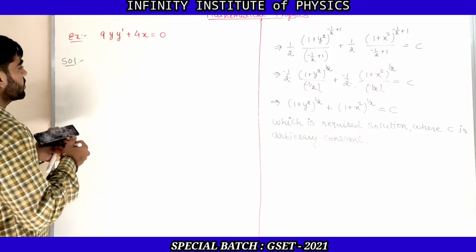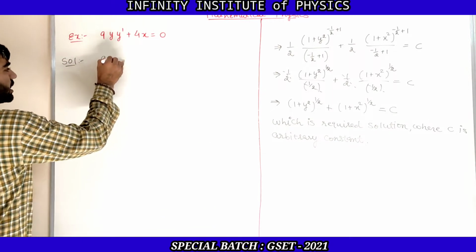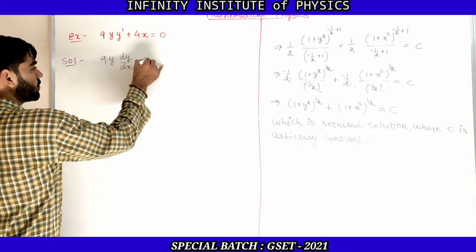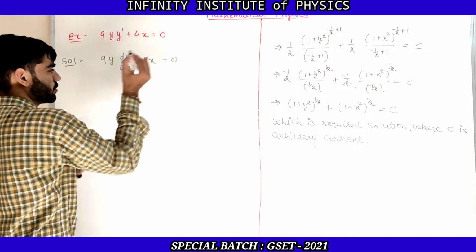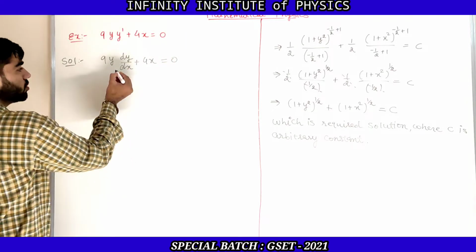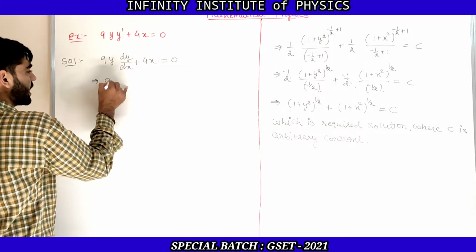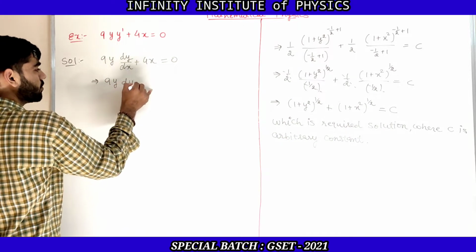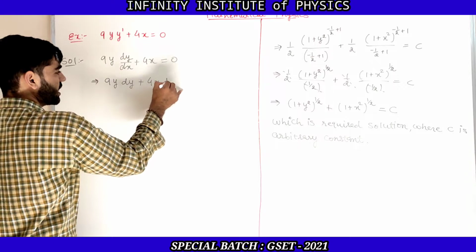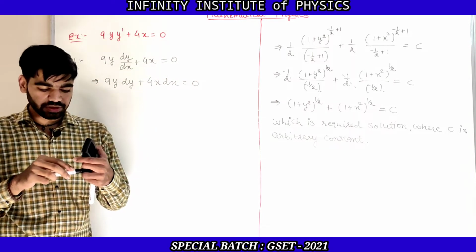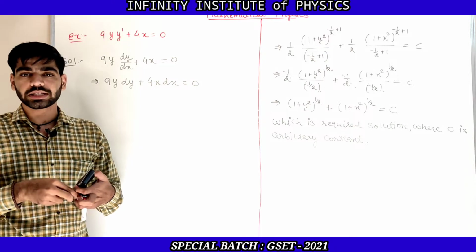Now this equation can be written as 9y dy by dx plus 4x is equal to 0. Now let us take the dx with the term of x. So it is 9y dy plus 4x dx is equal to 0. Again you can see that this equation is converted into the variable separable form.